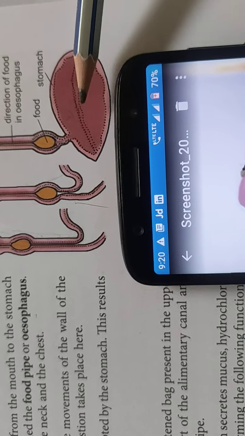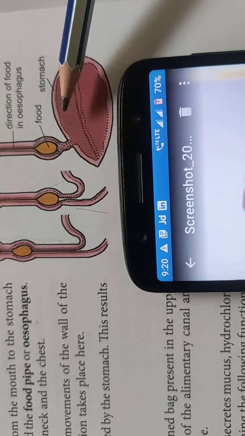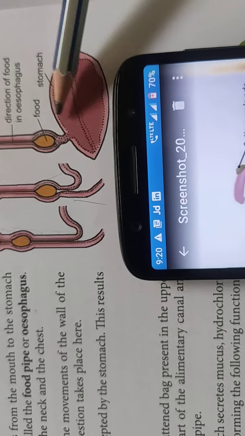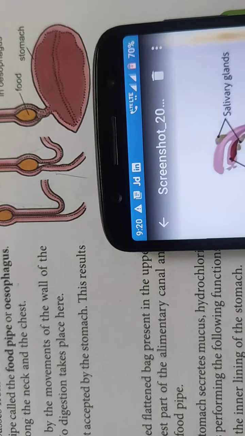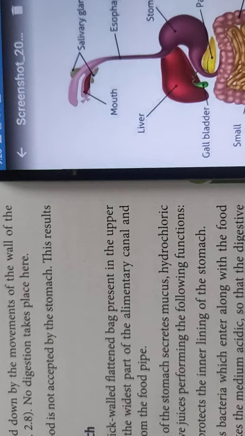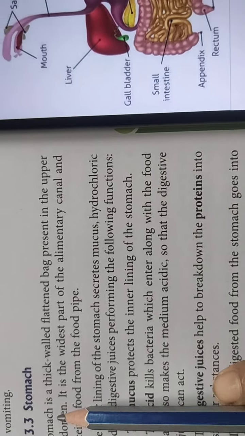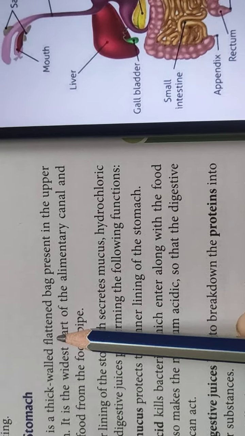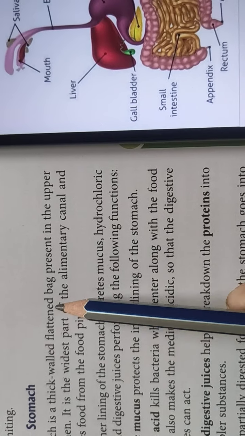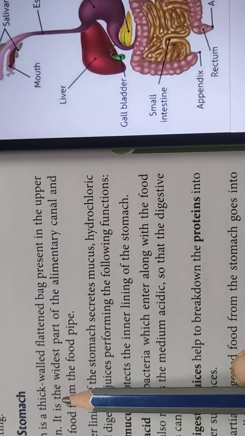At times what happens, the stomach does not accept the food which we have eaten, so we vomit out. Okay, now what happens in the stomach? The stomach is a thick walled flattened bag present in the upper abdomen.